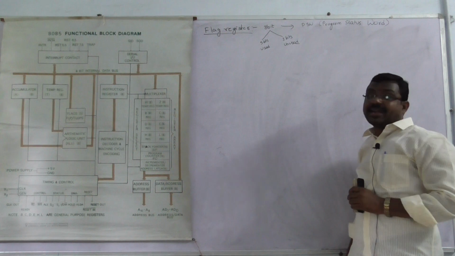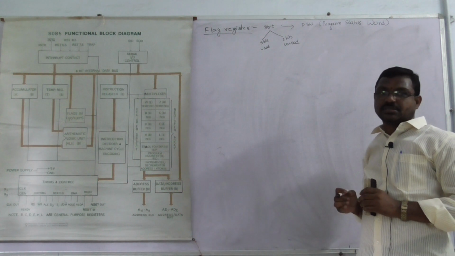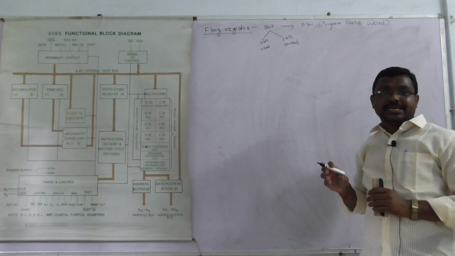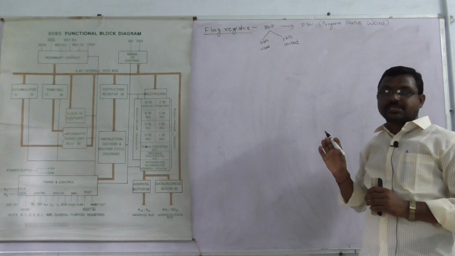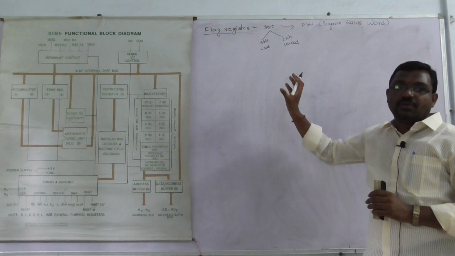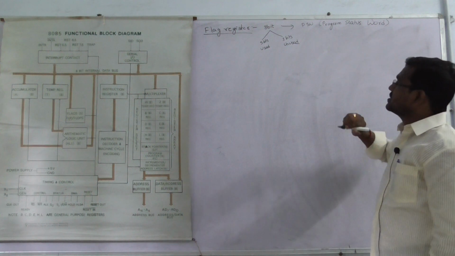What is the use of the flag register? It can indicate the arithmetic and logical conditions. It can indicate the current status of the current result. The current result can be represented by the flag register status.